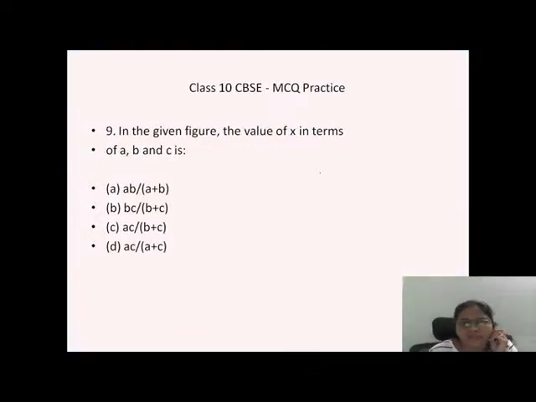Yes. In the given figure, find the value of x in terms of A, B, C. Let me draw the figure first. So the figure is like this. This is a triangle question.